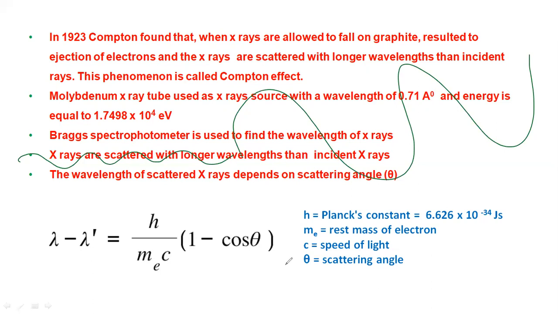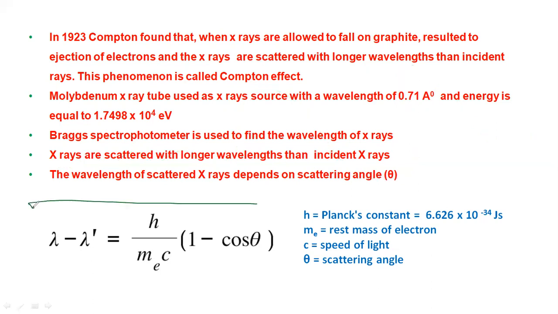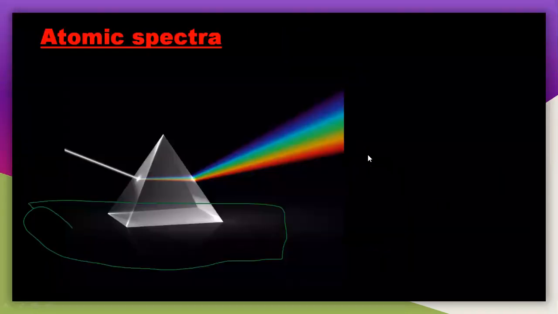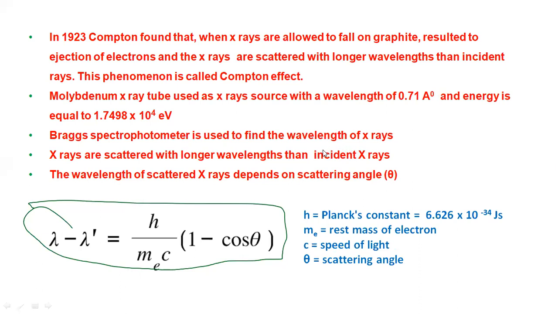So this is the Compton equation, and don't worry about the equation, cos theta, tan theta. Forget about the equation, just simply understand the concept of this Compton effect. So this is the Compton effect, and we will see the next concept, which is atomic spectra. We will deal with the atomic spectra in the next session. So this is enough for the Compton effect, and we will see the atomic spectra in the next session.